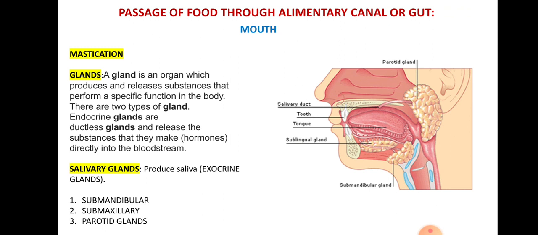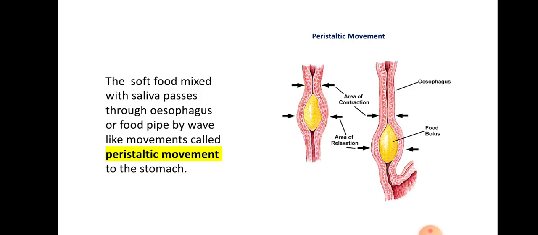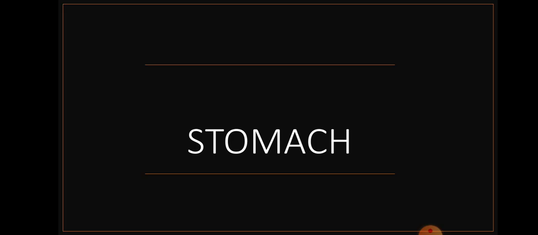Here we can see the buccal cavity. After mouth, buccal cavity, pharynx, then it opens into the esophagus. The soft mixed food with saliva passes through the esophagus, also known as the food pipe, by wave-like movements known as peristaltic movement, children. In this way it moves down from the mouth, buccal cavity, pharynx, then esophagus. In this way it comes down. Next one is stomach.